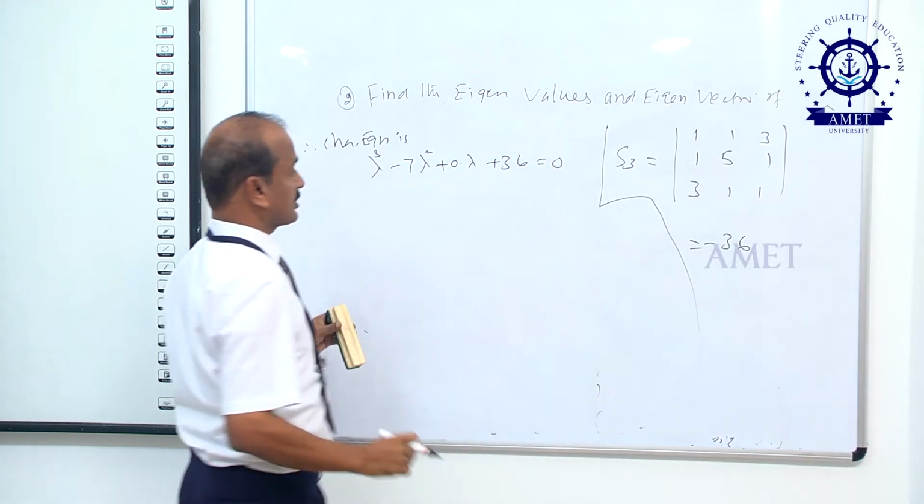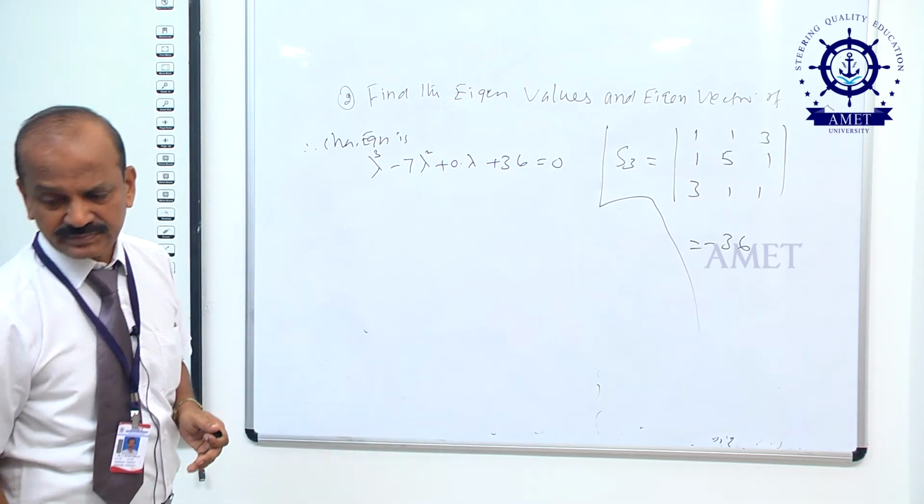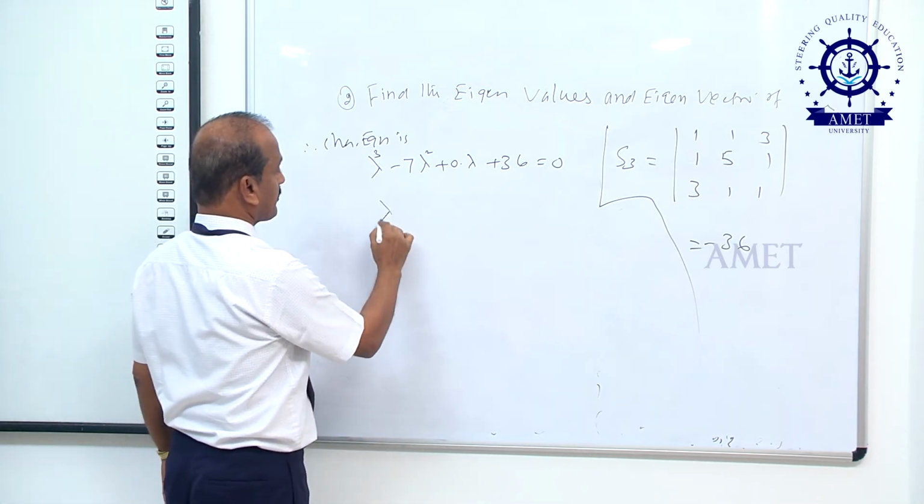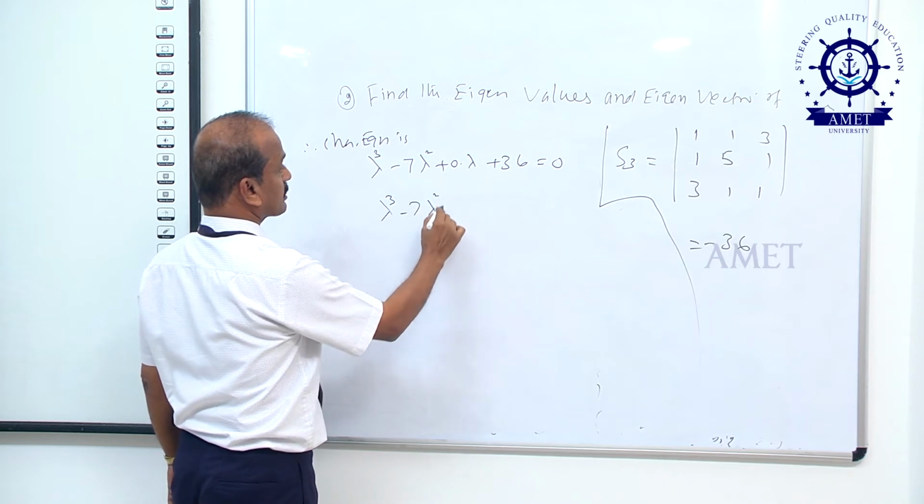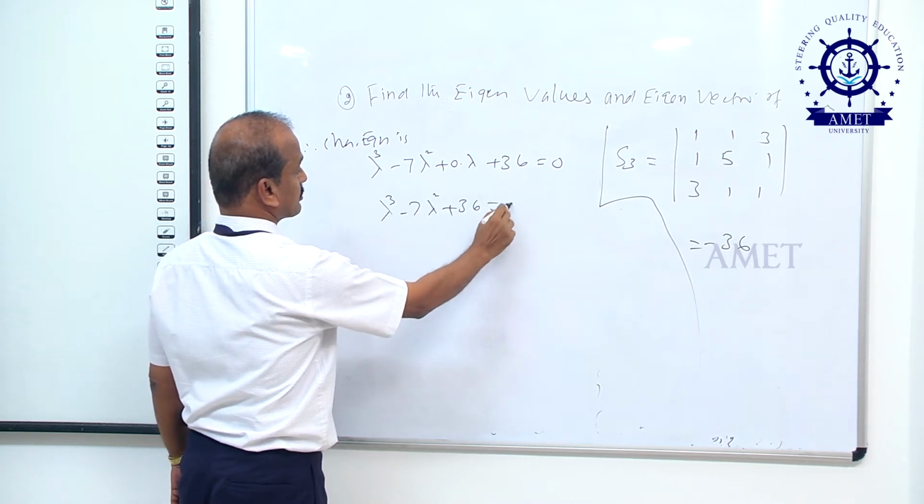This is the characteristic equation. If we simplify, we get lambda cube minus 7 lambda square plus 36 equal to 0.